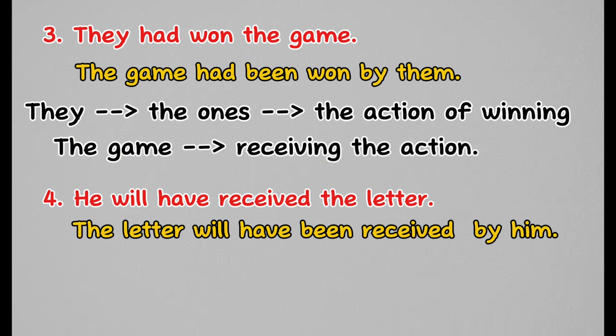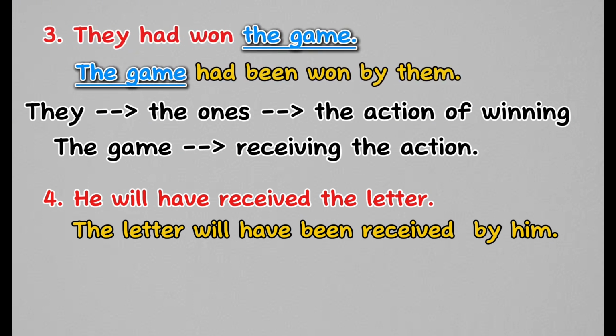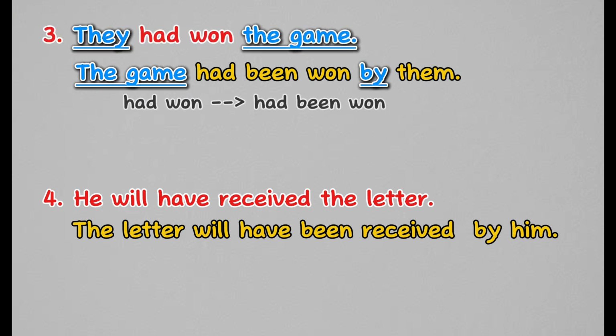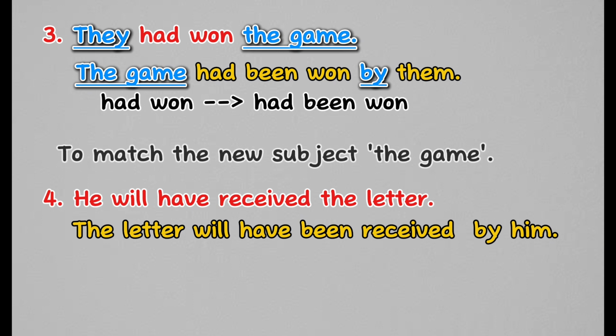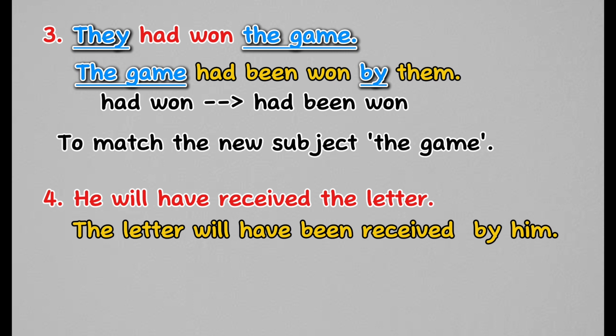When converting to passive voice, the object of the active sentence, the game, becomes the subject of the passive sentence. The subject of the active sentence, they, becomes the agent introduced by. The verb phrase had won changes to had been won to match the new subject, the game.